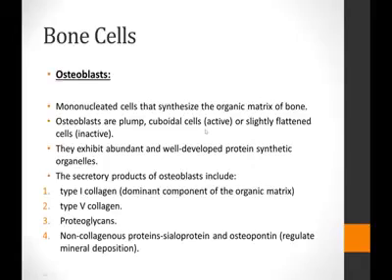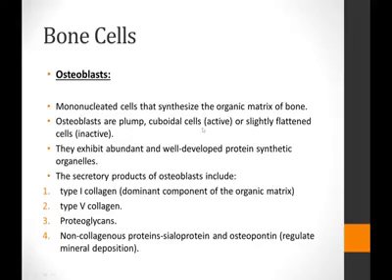Then we are going to talk about the bone cells. In today's lecture, we are going to only cover the bone forming cells. However, bone not only consists of the bone forming cells, but it also has the bone resorbing cells, which are the osteoclasts, the bone forming cells, the osteoblasts, and the mature bone cells, or the cells entrapped within the matrix, the osteocytes.